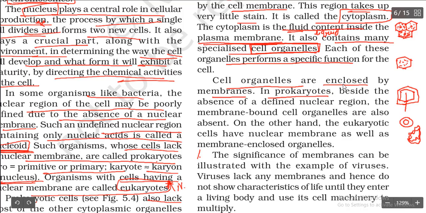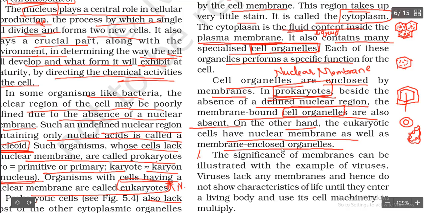In prokaryotes, besides the absence of a defined nuclear region, the membrane-bound cell organelles are also absent. We learned in the previous video that prokaryotes are organisms which do not have a nucleus or nuclear membrane, right? So in prokaryotes, we are not going to see an outer covering. The other cell organelles also do not have any outer covering in which organisms? Prokaryotes.